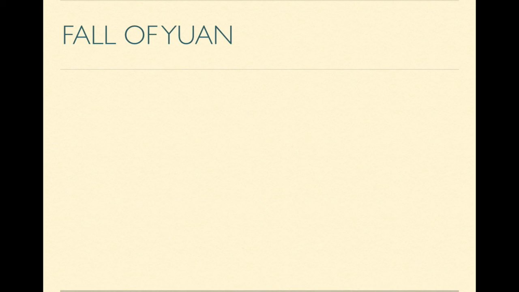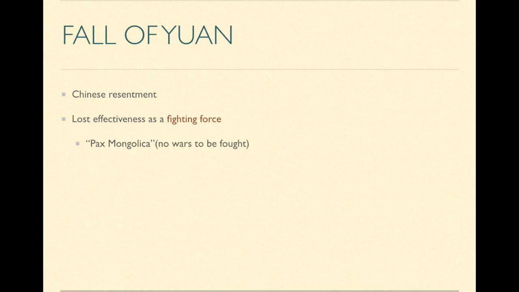So now let's take a look at some of the reasons for the fall of the Yuan Dynasty. As we mentioned on the previous slide, it has to do with Chinese resentment. And now they start to lose effectiveness as a fighting force. There was a period of the Pax Mongolica, or the Mongolian Peace, and because the Mongols had already fought so many wars and conquered so much territory, there were no more wars to be fought, and so they lost effectiveness as a fighting force. They were also unable to put down many Chinese rebellions. So really, the Mongols became a victim of their own success.